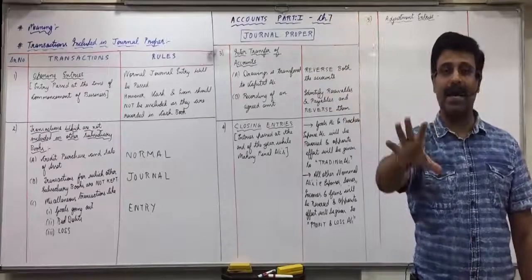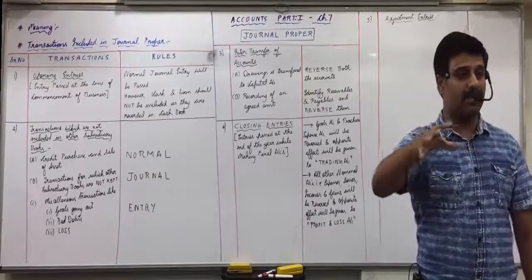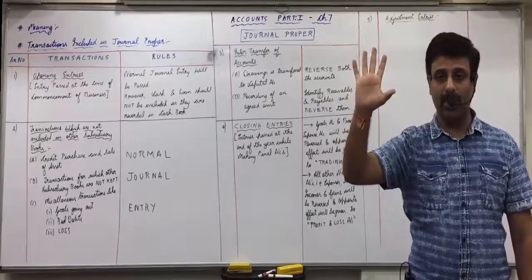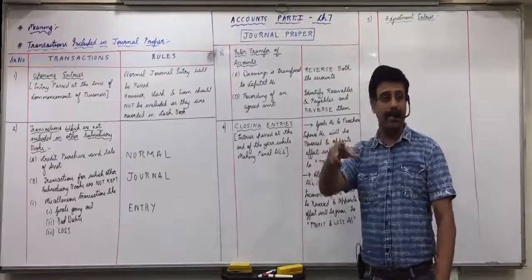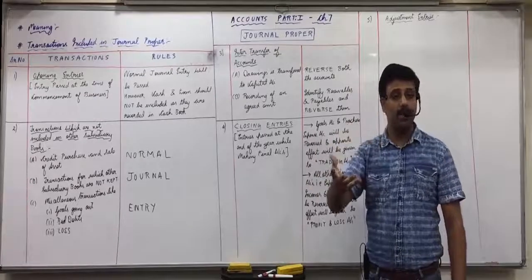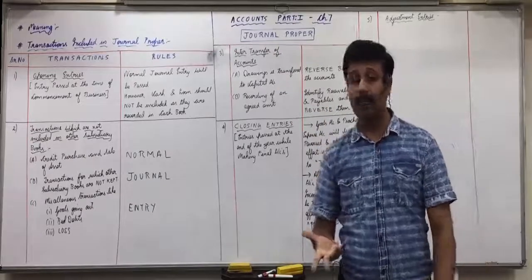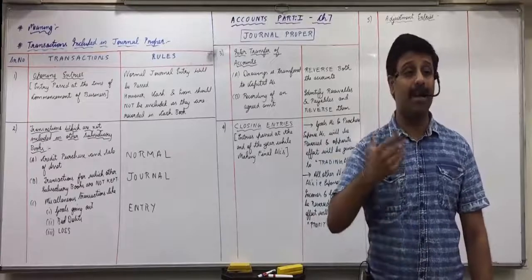So normally it doesn't happen. You can see if your parents are working somewhere. If you work for the month of September, you'll get the salary on 4th or 5th of October. Means last month when you make final accounts, salary remains outstanding, unpaid. So would it come in journal if we have not paid the money? Would it come in cash book if you have not paid the money? It is unpaid.